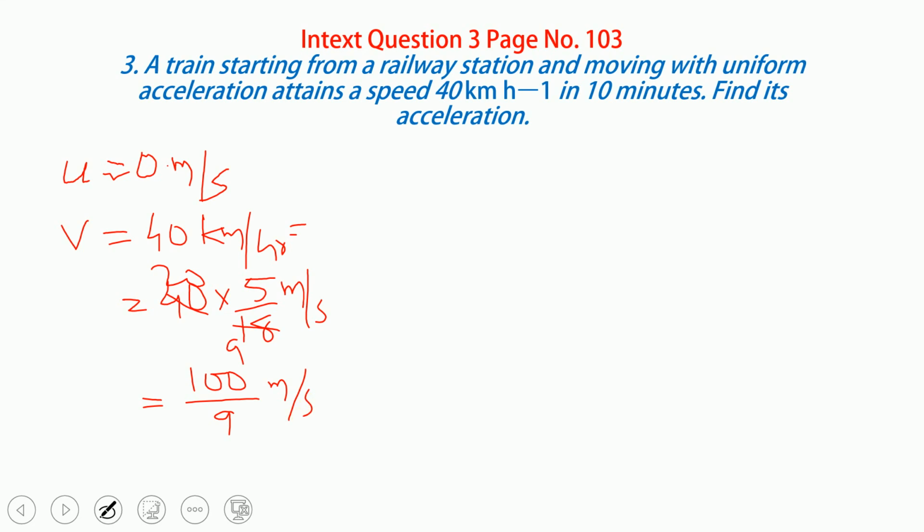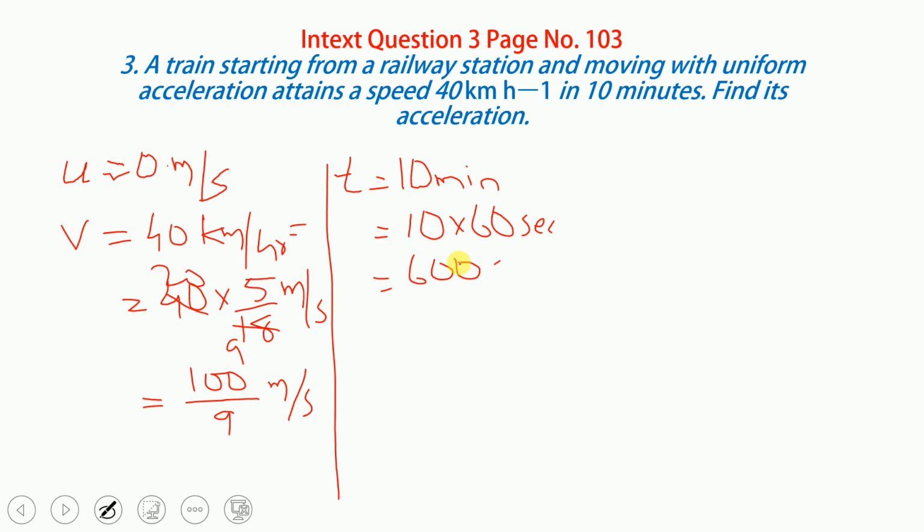Now you can divide it if you want. Understand? Now the time is given as 10 minutes. You know that the time must be in seconds, so 10 into 60, that becomes 600 seconds.